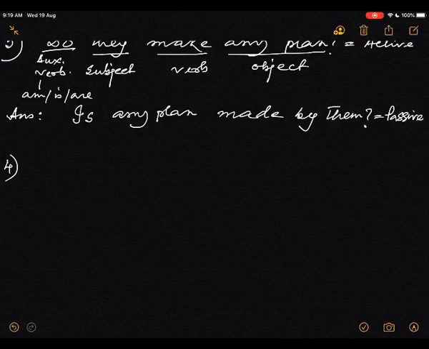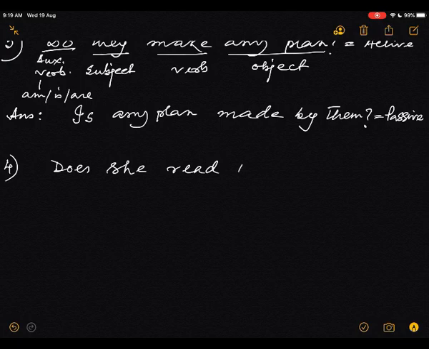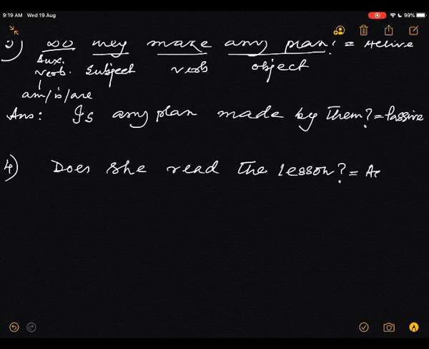Now question 4. Does she read the lesson? Right? Does she read the lesson? It is also an active voice. Active. Now underline the object. This is the object.